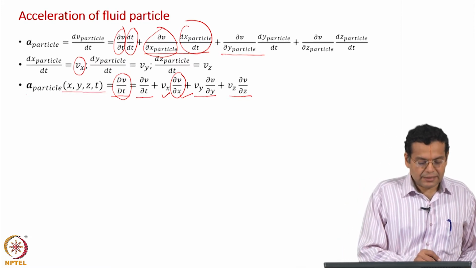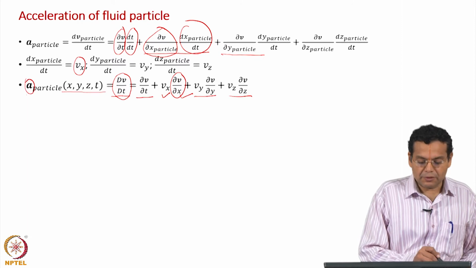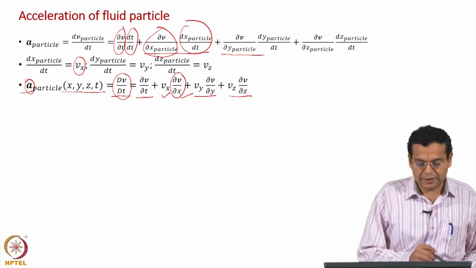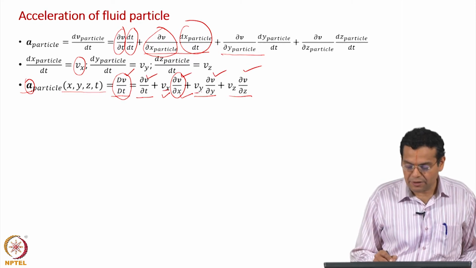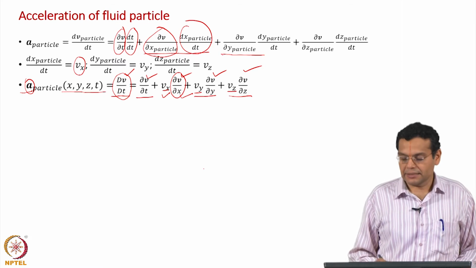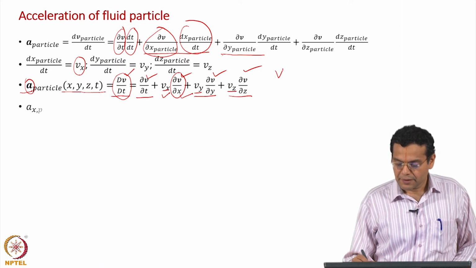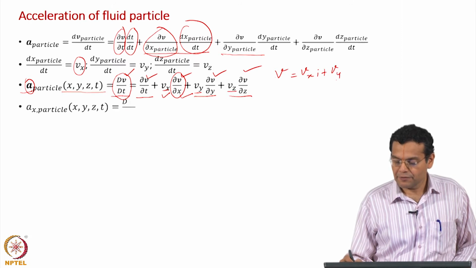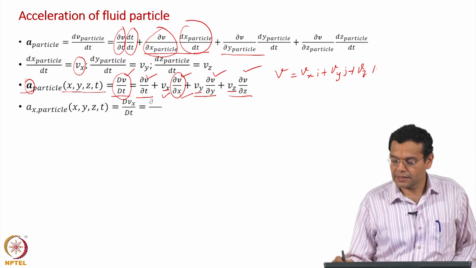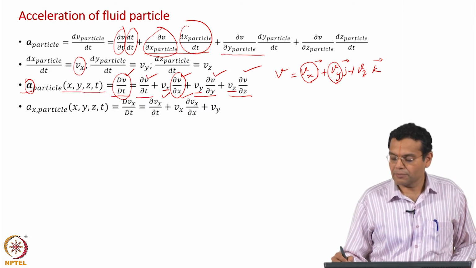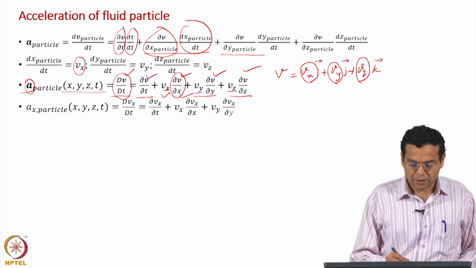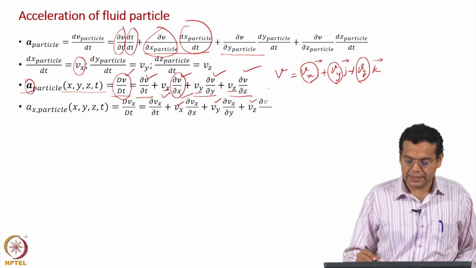Now, on the left hand side I would like to repeat, the acceleration of the particle. Remember it is a vector equation, acceleration is a vector, and these velocities are all vectors, and these are components of velocity in the x, y, z directions. So if you write the V vector as Vx i plus Vy j plus Vz k, where i, j, k are the unit vectors, the x component, y component and z component of the velocity field are what appear on the right hand side, and similarly the derivatives.